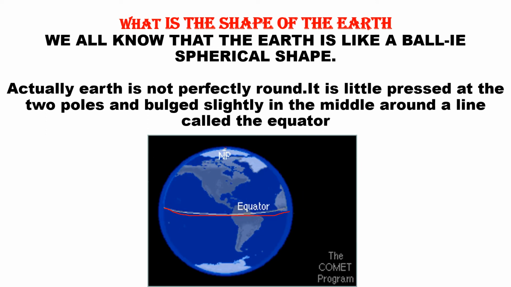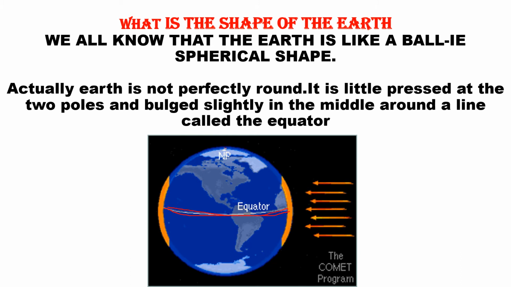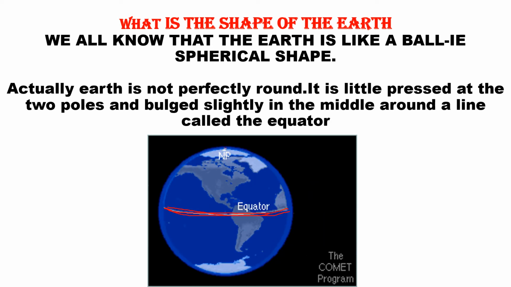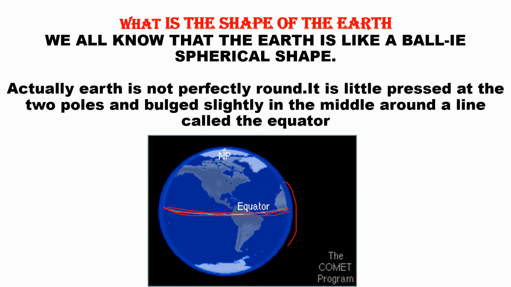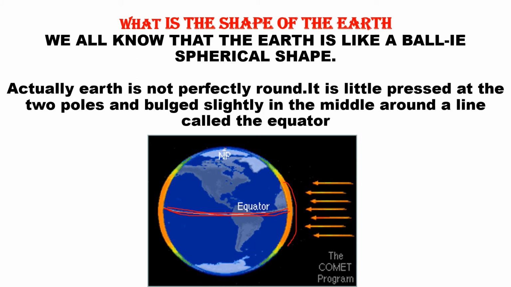Now, here you see, this is the equator. This line is the equator. Okay. And see here the shape of the earth, it's not round. Here see it is a little bulgy. In the center it is a little bulgy. Okay. So this is the shape of the earth, and earth is divided into two hemispheres with the help of the equator, which we learn further.